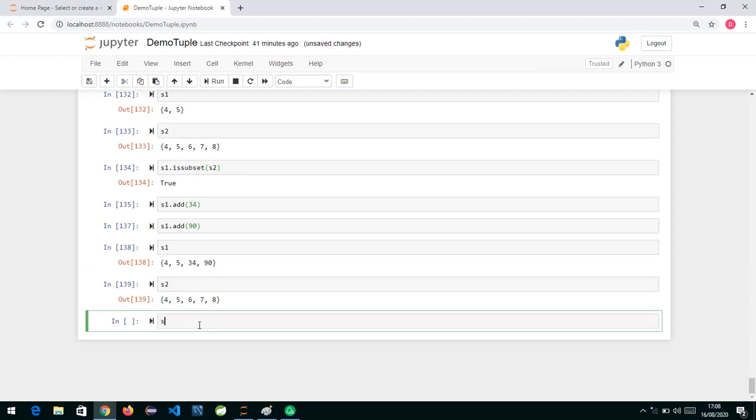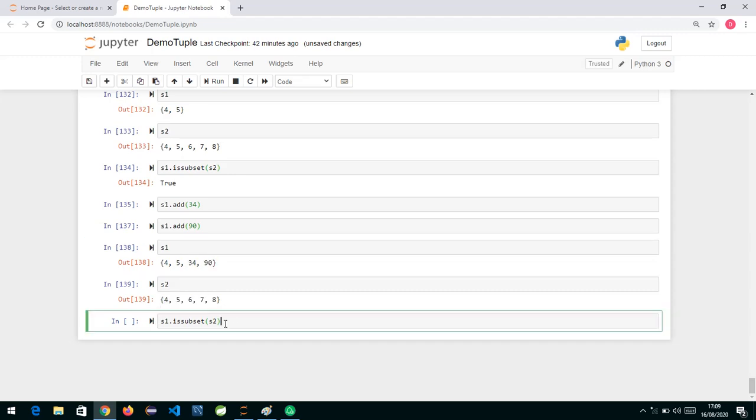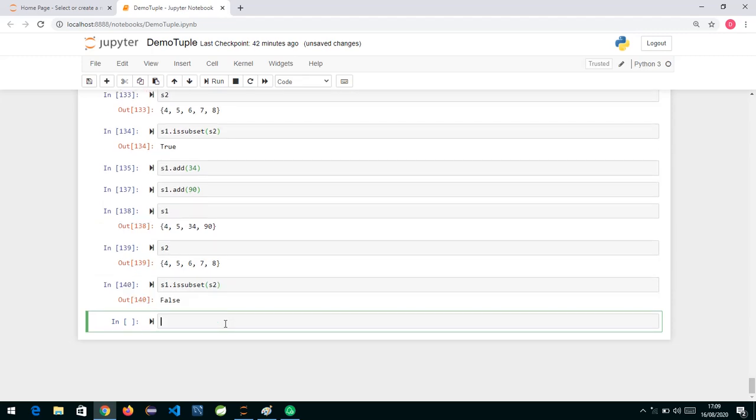Now if I check whether S1 is a subset or not, that is, whether all the elements contained in the first set are present in the second set, then we will say it is a subset. Now if we check, the first set has 4, 5, 34, 90, which are not present in the second set. So we will say this is not a subset, and it will return false.